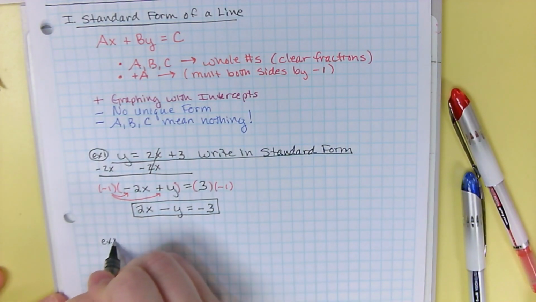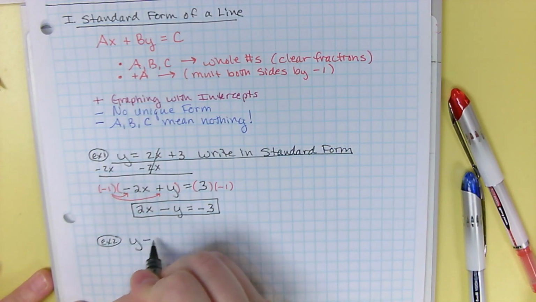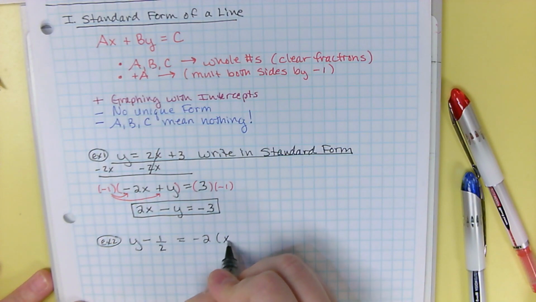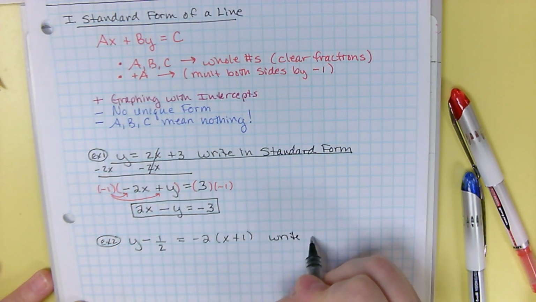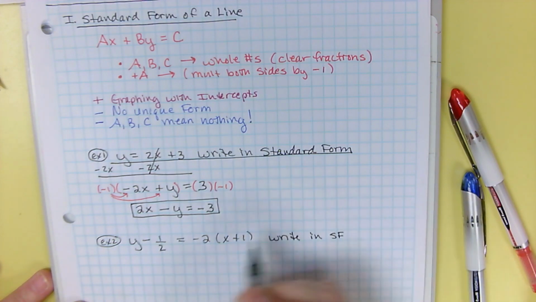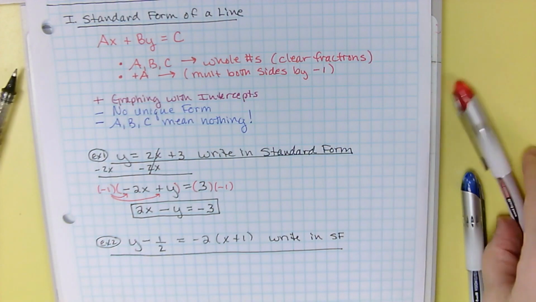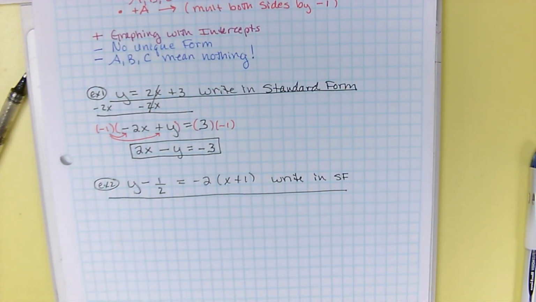So now we're going to go from point-slope form: y minus a half equals -2 times x plus 1. And again, we're going to write it, I'm just going to abbreviate, in standard form. Okay, so standard form does not have any parentheses. So the first thing you should do is get rid of the parentheses.